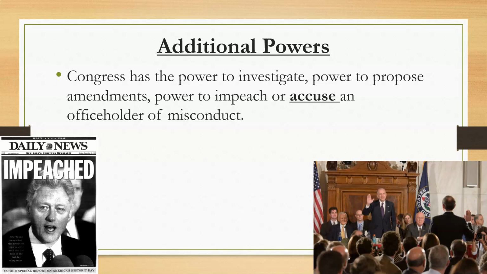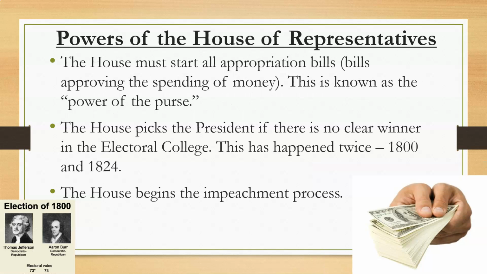The point is that when they feel like something has been done improperly or illegally, or they consider it misconduct or bad, as the easiest word there, they can investigate and try to impeach that office holder, okay, at which point it then goes to a trial and they determine whether or not to actually physically remove them from office.